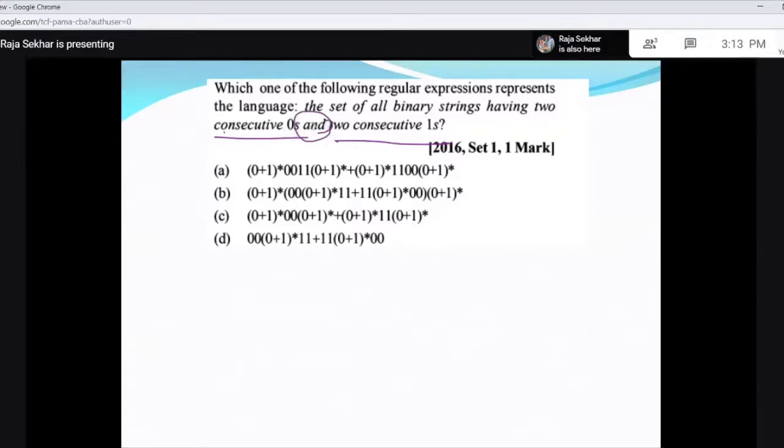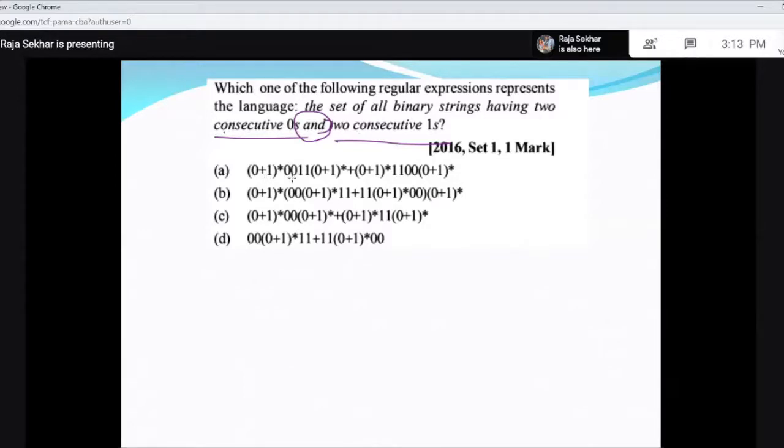Right? It is AND. That means you should have 2 consecutive ones and also 2 consecutive zeros. And there is no relation. That means they can be anywhere in the string. Zeros, you can have 2 zeros, 2 ones, either at the beginning or at the end or in the middle, anywhere. And these 2 patterns can be anywhere. So now let me check this.